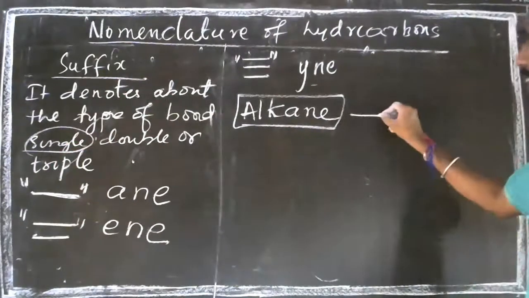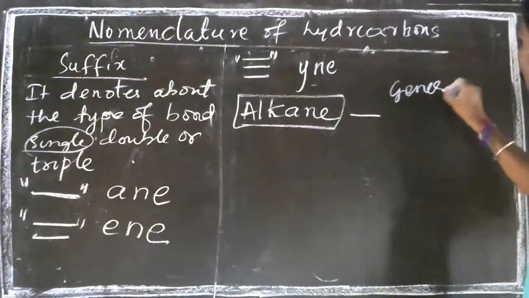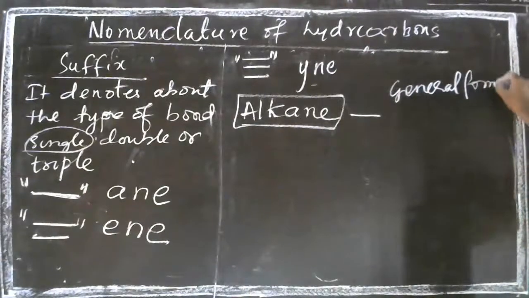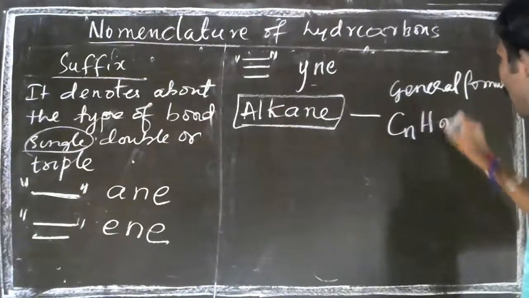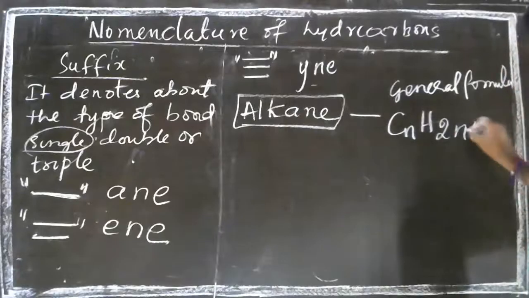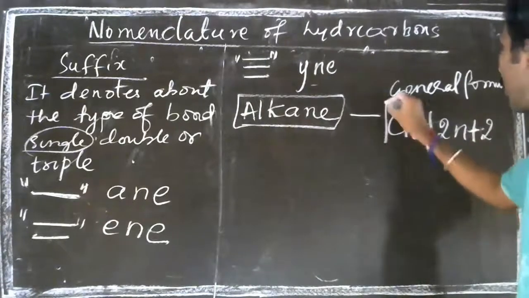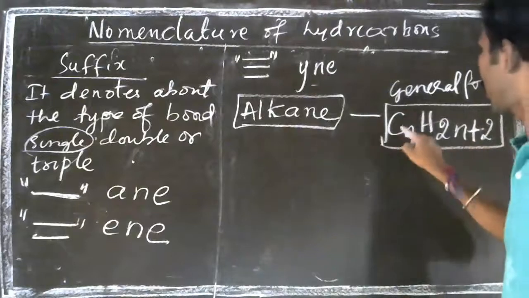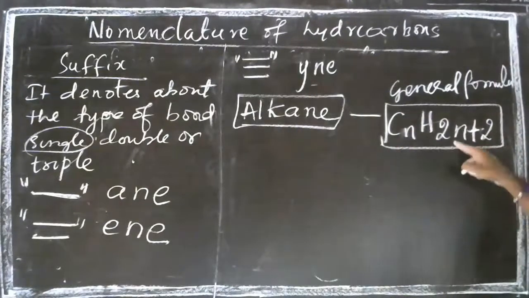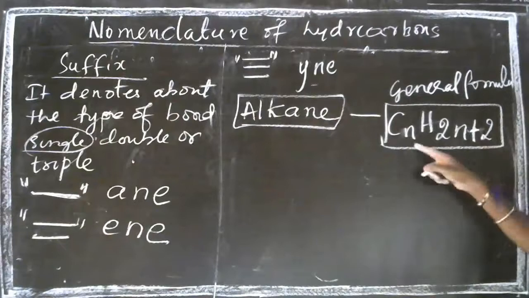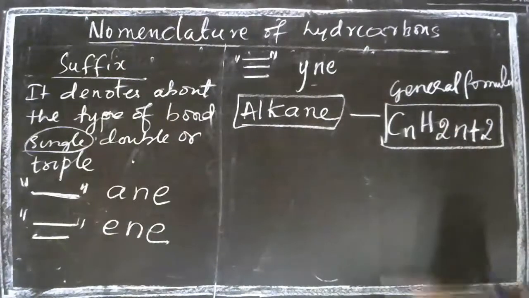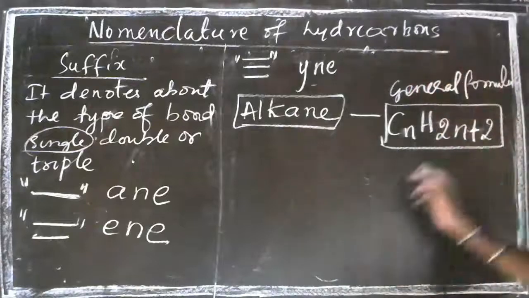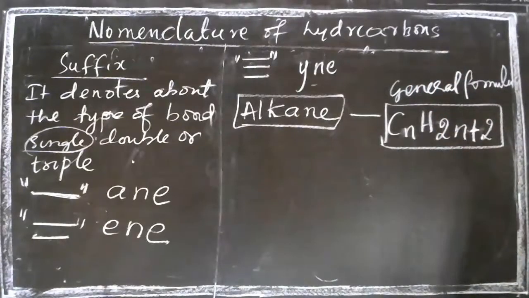The general formula for alkane is CnH2n+2. Remember this, you also have to remember this. CnH2n+2.